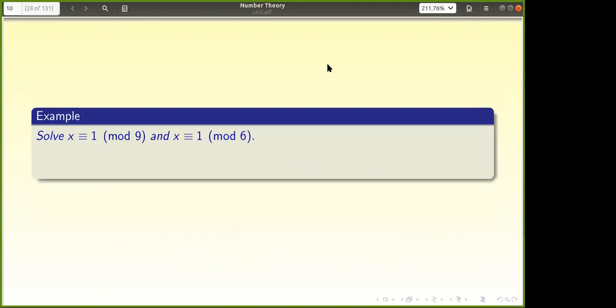Now I'm going to another one. Here x is congruent to 1 mod 9 and x is congruent to 1 mod 6. Does it have a solution first? Can somebody give me one answer to this? Can you give me x? Yes, Shruti, Pradeep. 1. 1 satisfies, right? First of all, 1 satisfies. But is there any other solution other than 1?